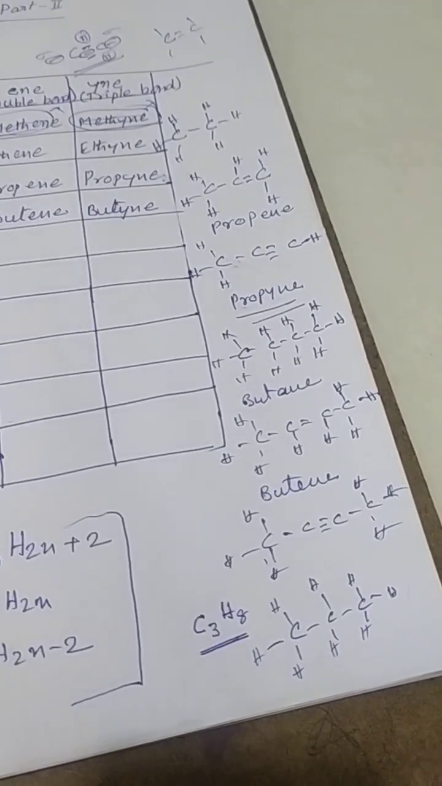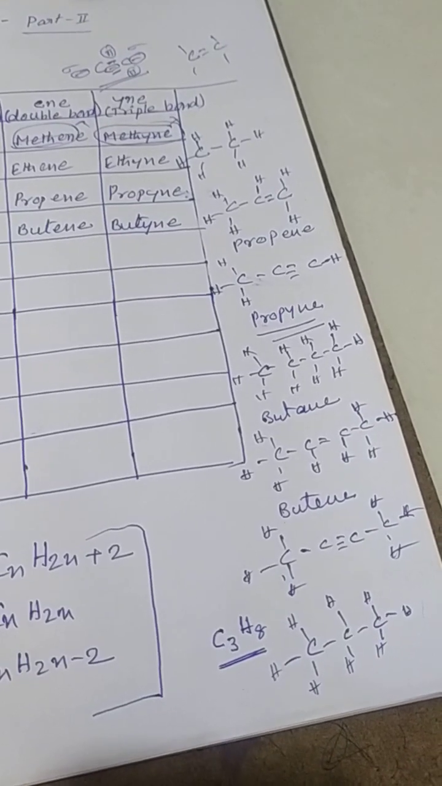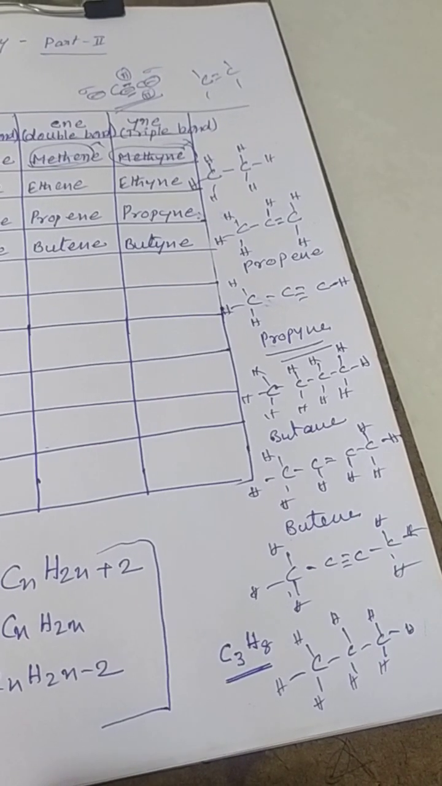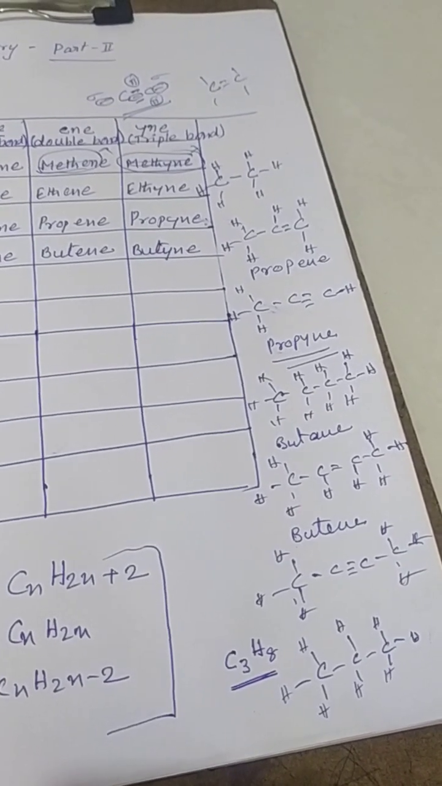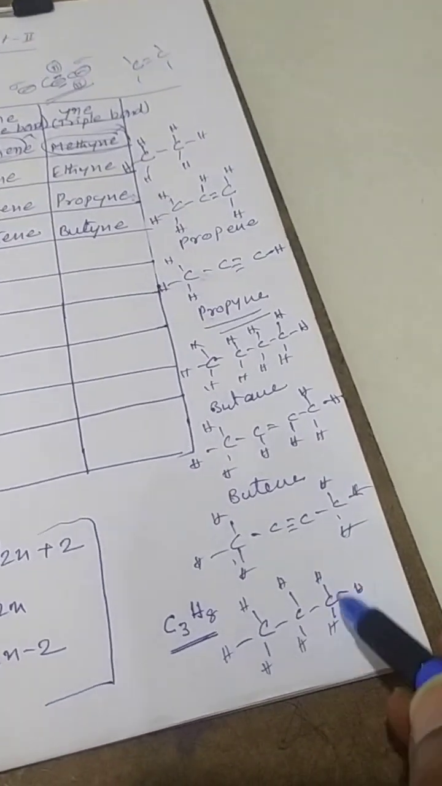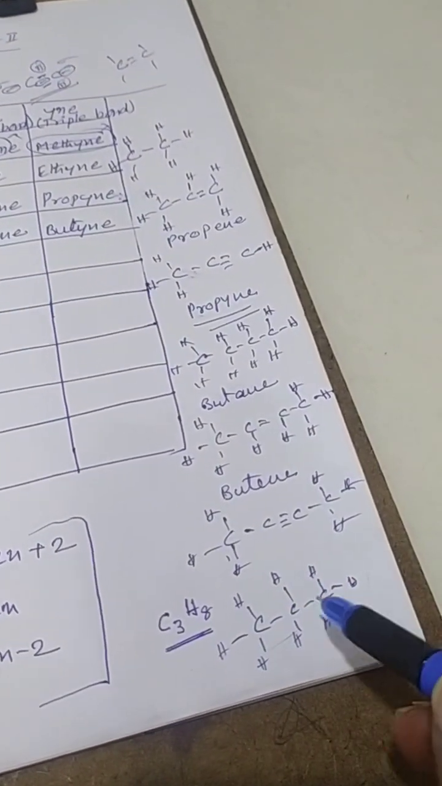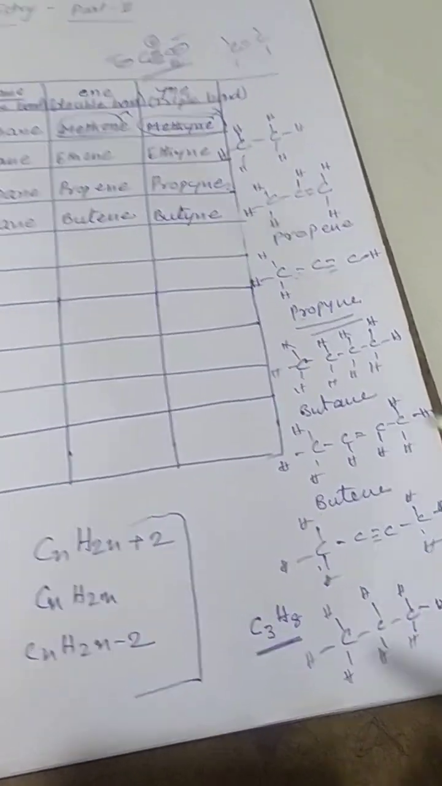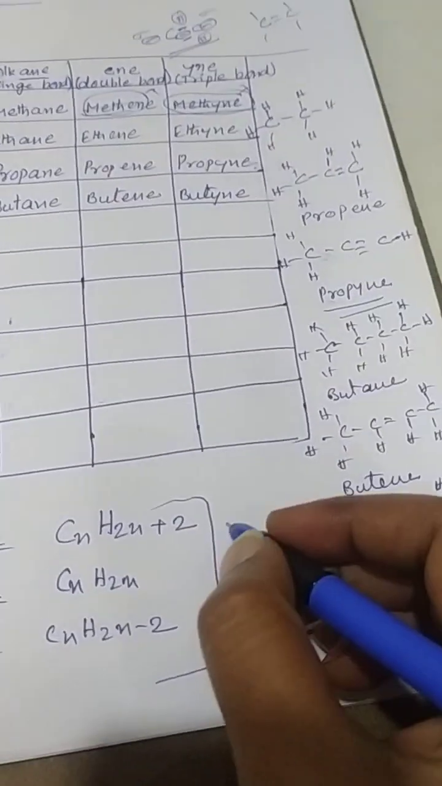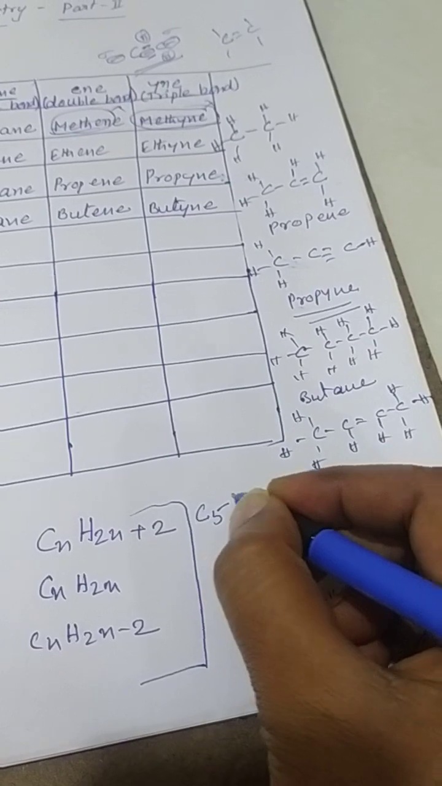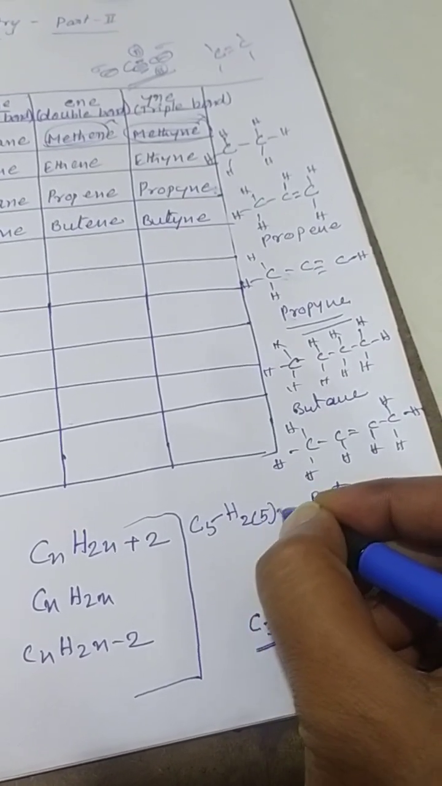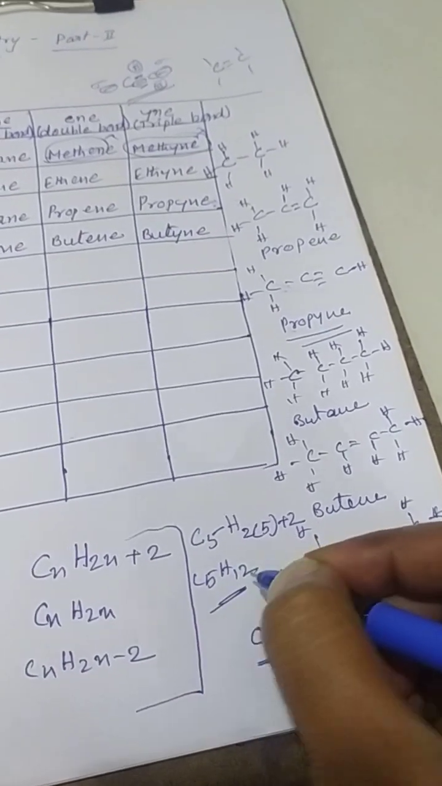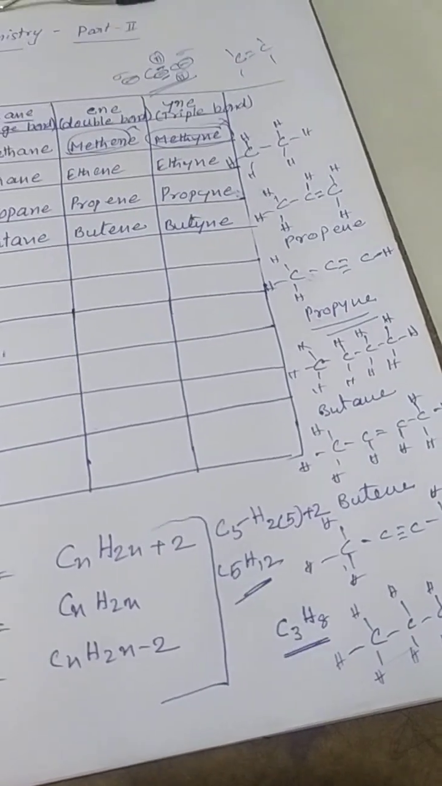If somebody asks you what is the formula for butane? Butane means 4 carbons: C4H2 into 4, 8 plus 2, 10. C4H10 is the butane formula. So this is the structure of propane, C3H8. Like that you can write for pentane: C5H2 into 5 plus 2, that means C5H12. That is pentane. You can tell it to anyone.